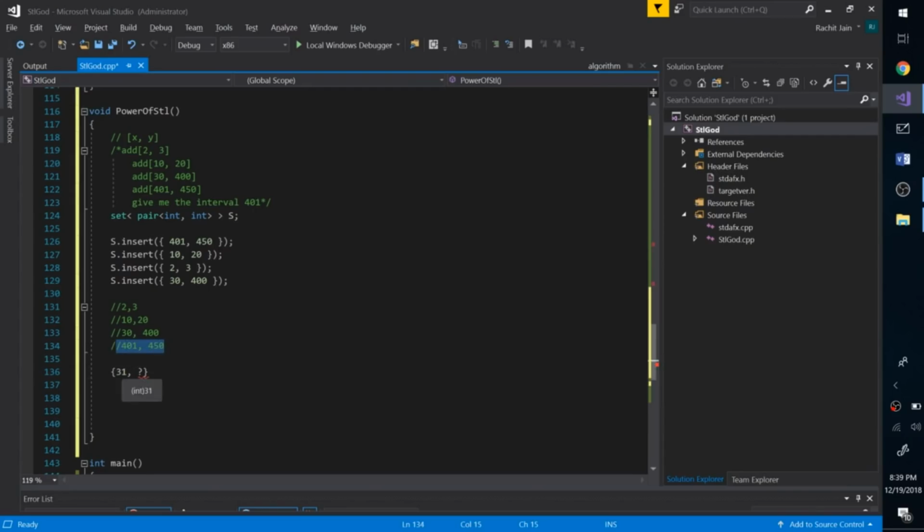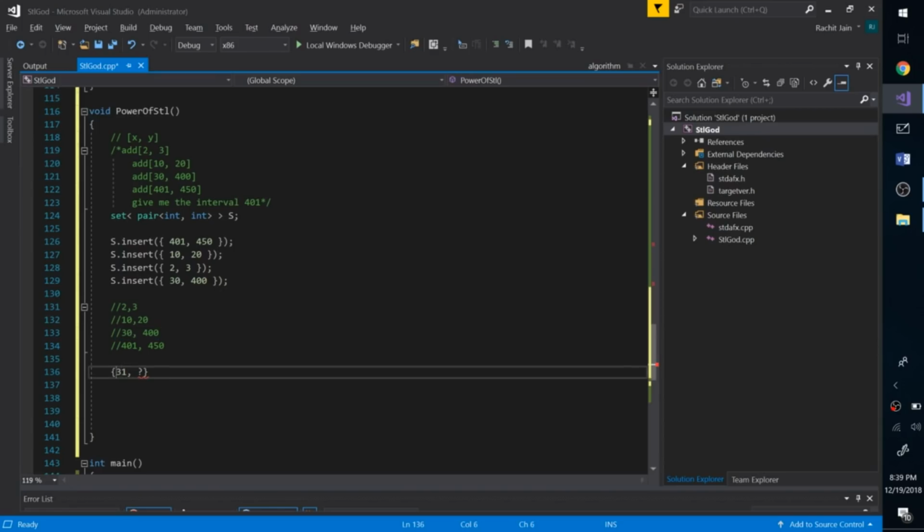Strictly greater than 31 comma something is 401 comma 450 in our set, and we will go one step back and we come to this, and if this pair contains 31, then we can say that yeah, this is the interval that has it. Otherwise we can safely say there is no pair in our set which contains the given point. Let's try some other values.